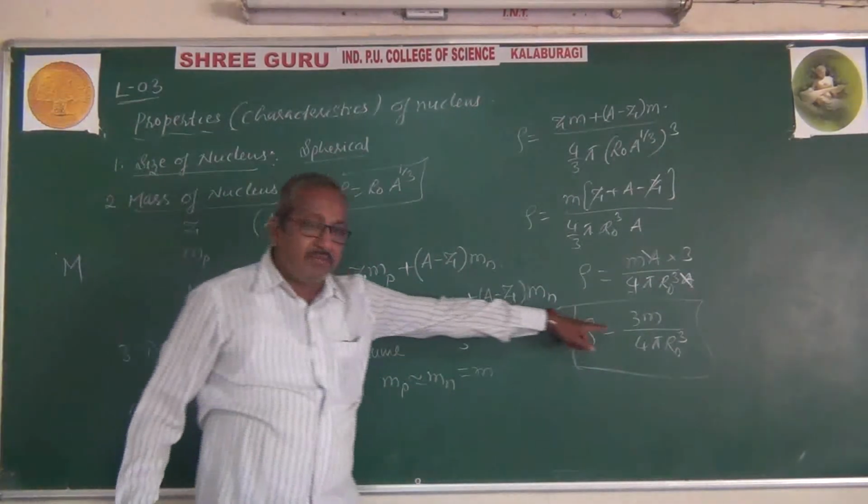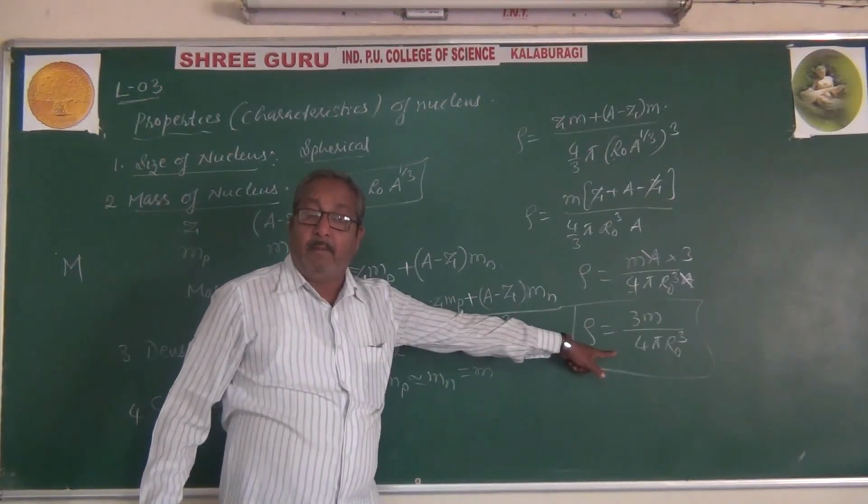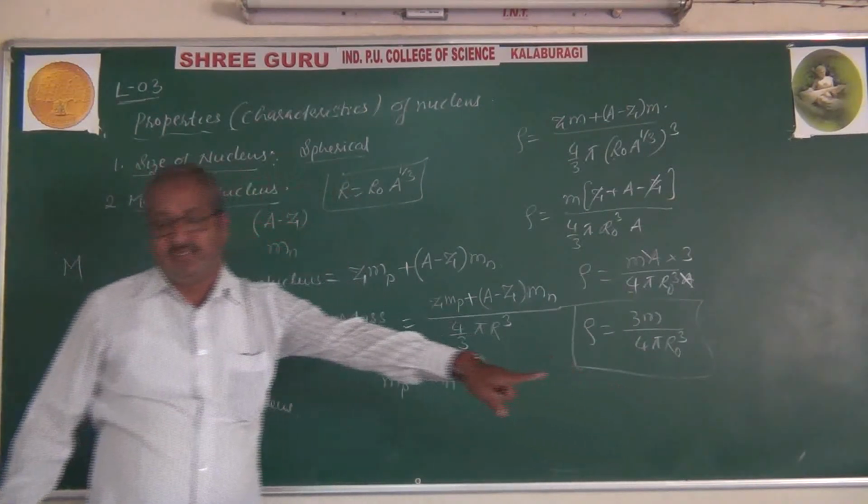Observe carefully here: the nuclear density is independent of the mass number of the nucleus.